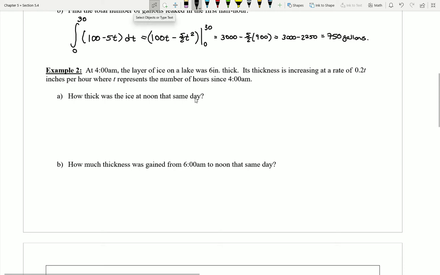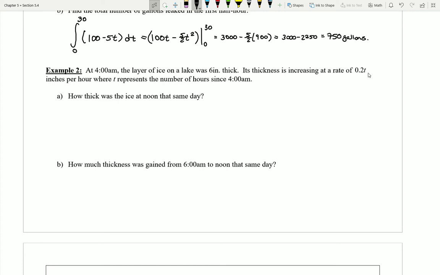So let's take a look now at example number 2. Let's see what this problem says. At 4 a.m., the layer of ice on a lake was 6 inches thick, and its thickness is increasing. Its thickness is increasing at a rate of 0.2 inches per hour.